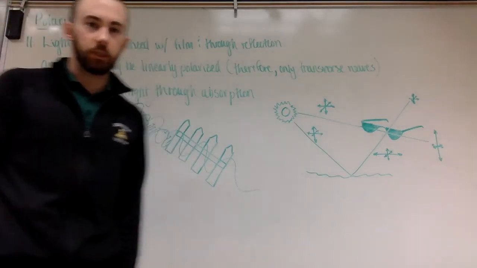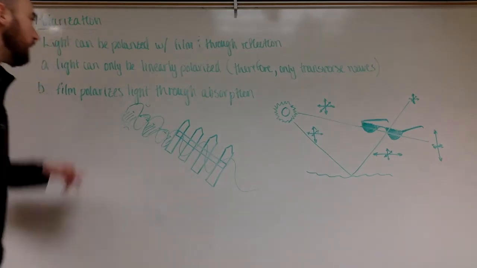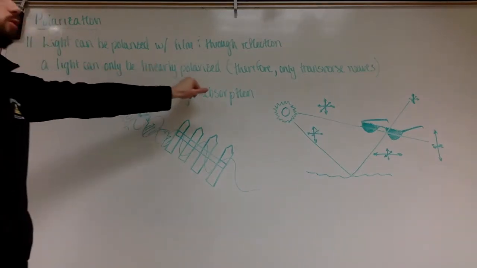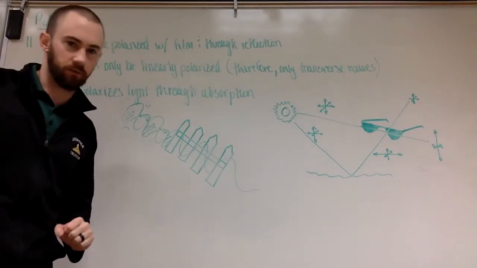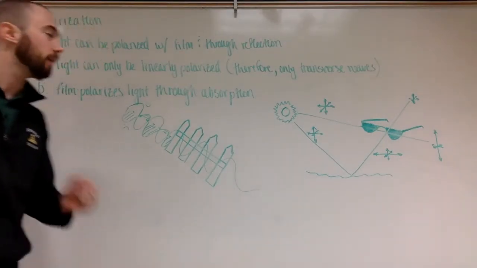This one's on polarization. So light can be polarized. What does polarized mean? It just means it's in one axis. So it can be polarized either with film or through reflection. And since light can only be linearly polarized, that means only transverse waves are the ones that can be polarized. So you can't polarize sound, but you can polarize light.